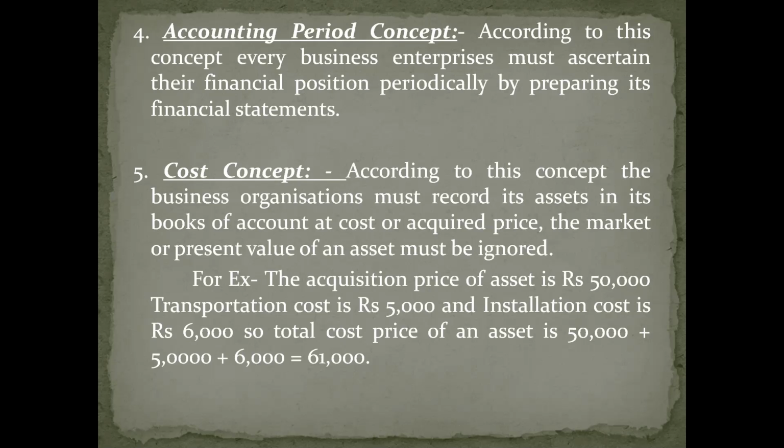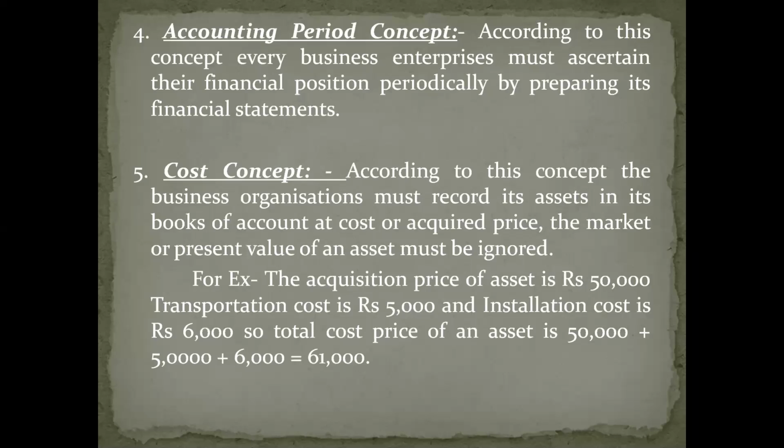Okay, let us move to the fifth one. It is cost concept. I will just brief it. You can go through the videos and you will understand. Every asset will have two values. One is cost price and another one is market price. At the time of purchasing that particular asset, the money that we have paid is called cost price, and the price that is prevailing in the market is called market price.